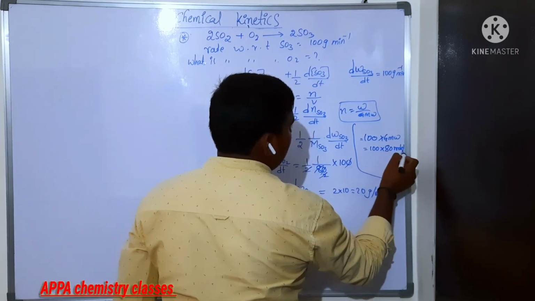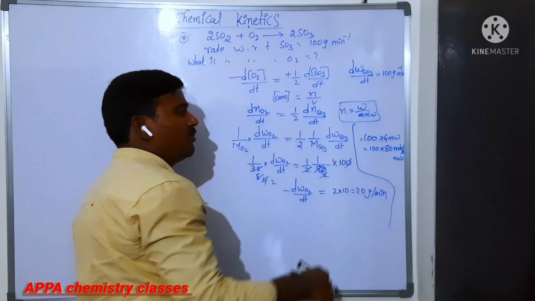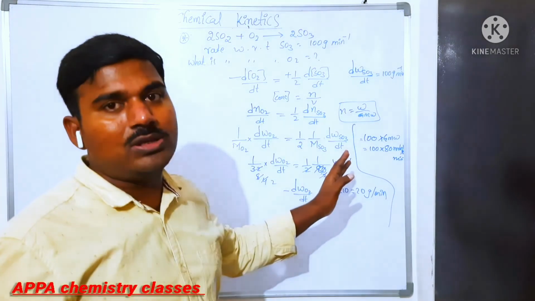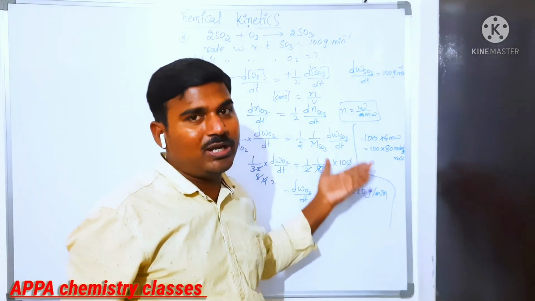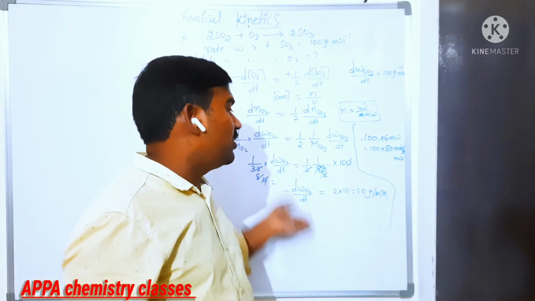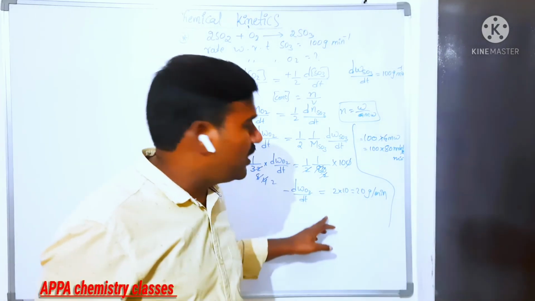Volume is per liter and per minute. Then you will get mole per liter, and you do the calculation. For O2 you will also get mole per liter per minute. That you need to convert again into gram per minute. So in the options you have to check in which units they have given the answer.